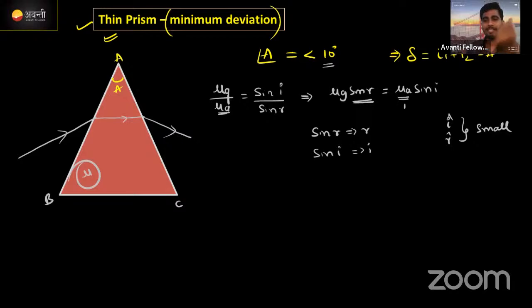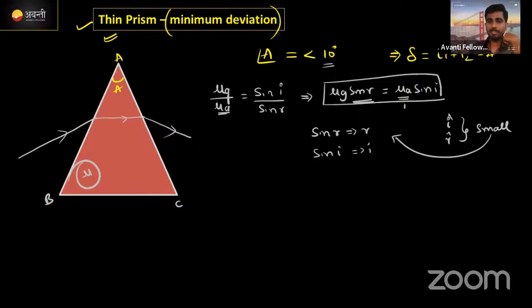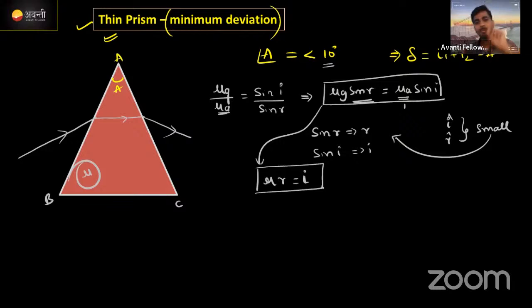For small angles, then this equation will become, देखो इधर क्या होता है, म्यू जी का वैल्यू क्या है? प्रिज्म का म्यू है, I am writing this one here, mu. Sin r का वैल्यू just r is equal to mu a का वैल्यू है 1, refractive index of the air, and sin i into 1 means it will be i only. Correct now? We got angle of incidence i is mu r.